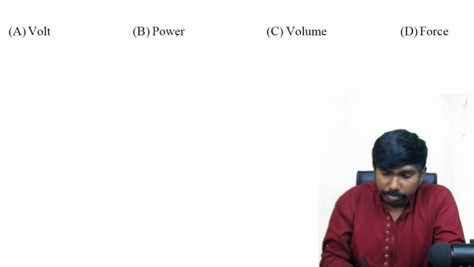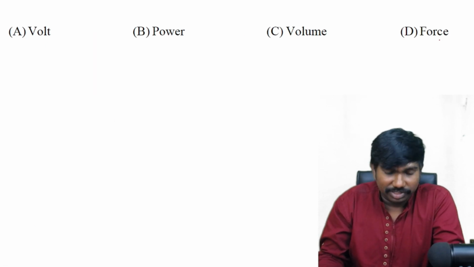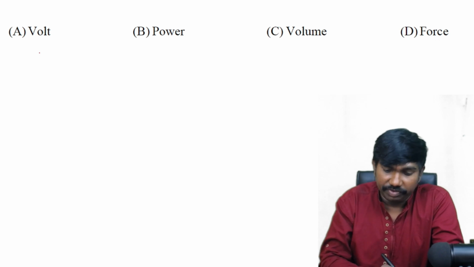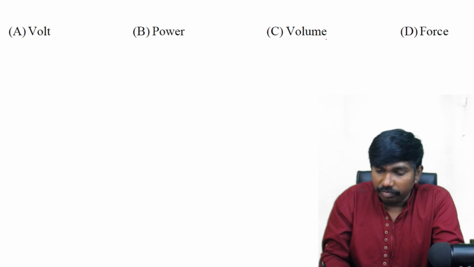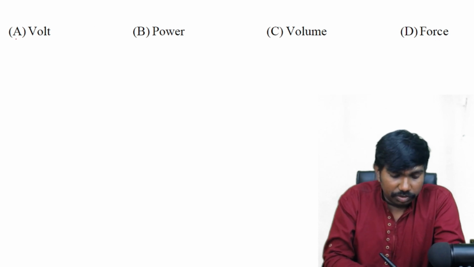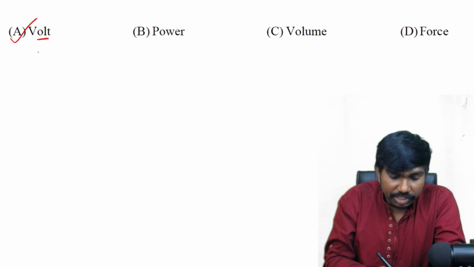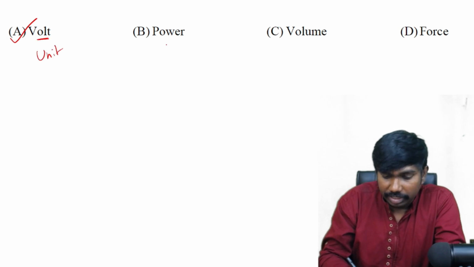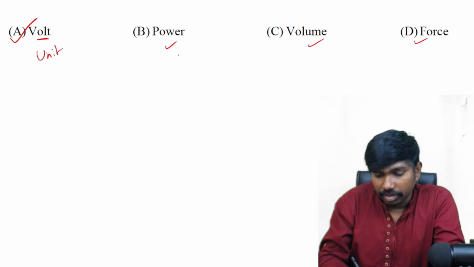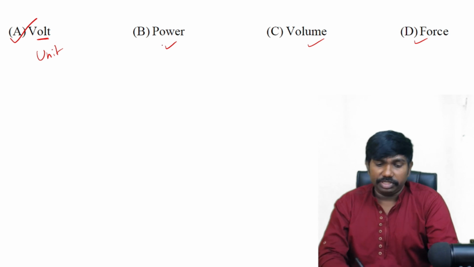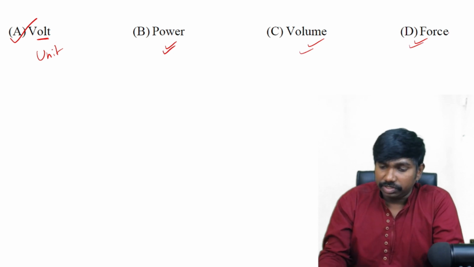Next, volt, power, volume, and force. Science based question, right? Physics. So the answer is option A, because volt is a unit and the rest all three are quantities, physical quantities. This is a quantity and this is a quantity and this is also a quantity.